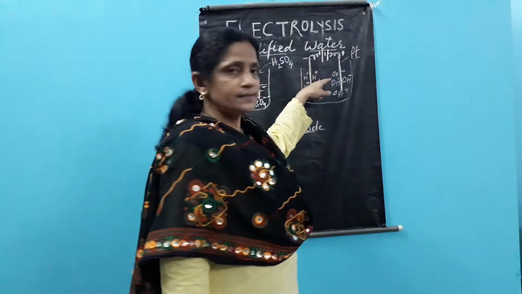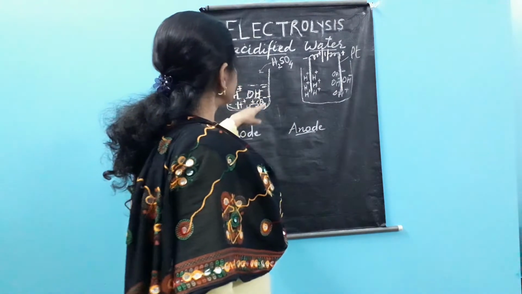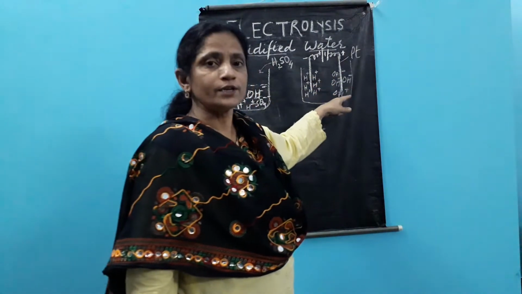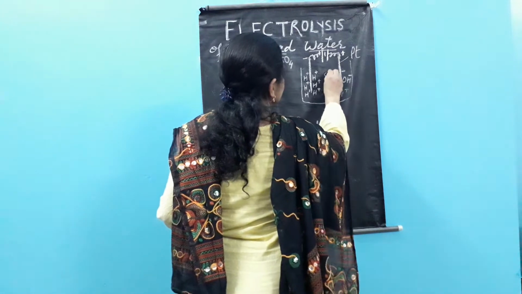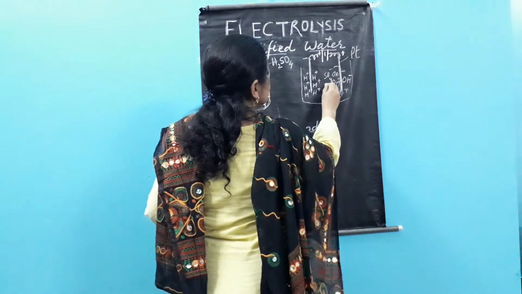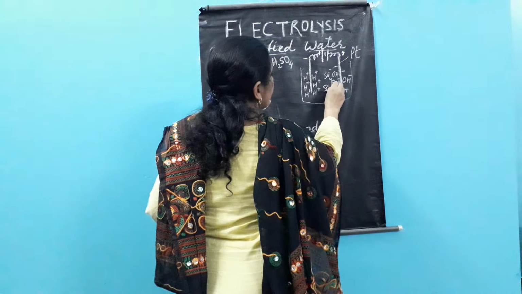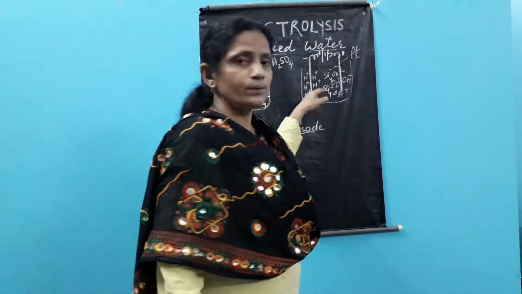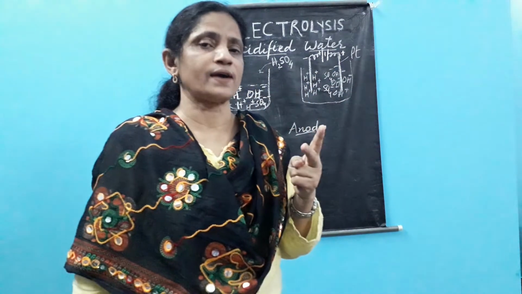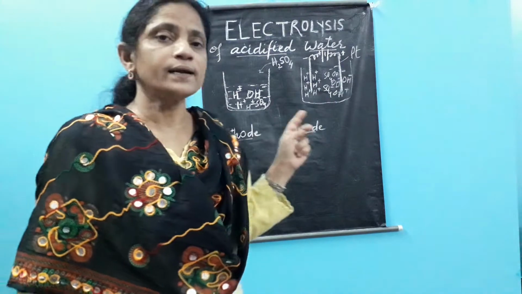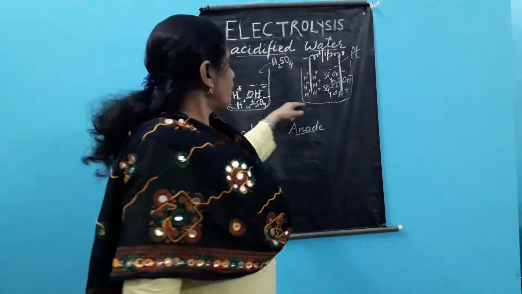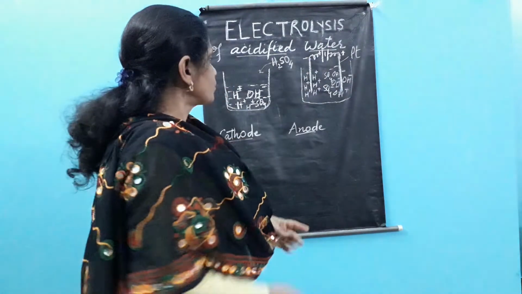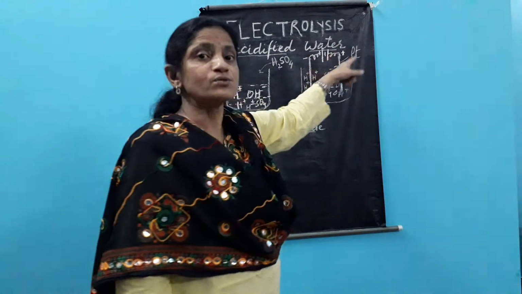As the mechanism of electrolysis, all the OH ions will come near the anode, as well as all the SO4 ions. So around the anode there is a collection of two negative ions, OH ions and SO4 ions, and on the cathode all the H ions are assembled. So this is the situation when the battery is switched on.